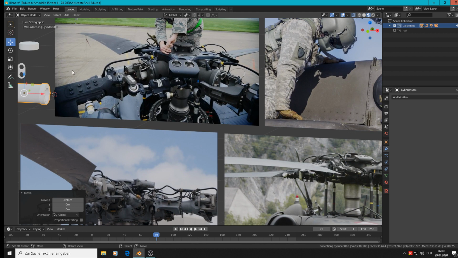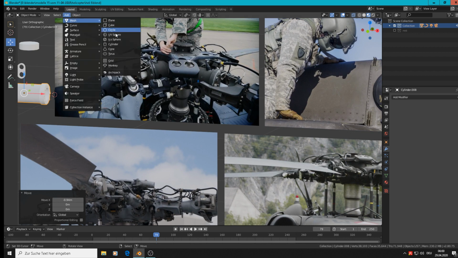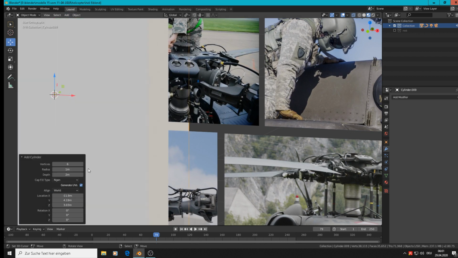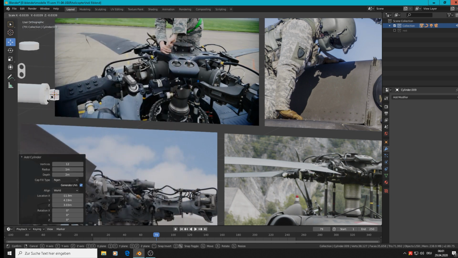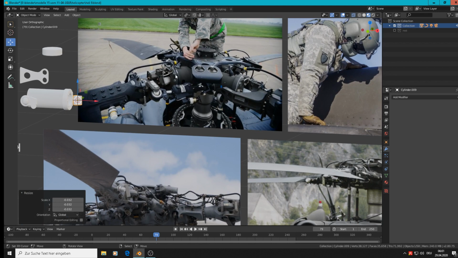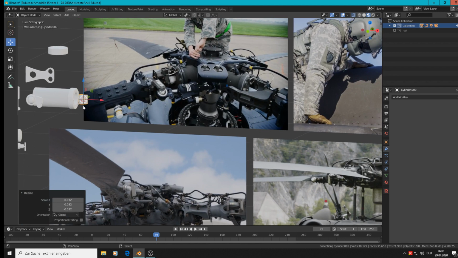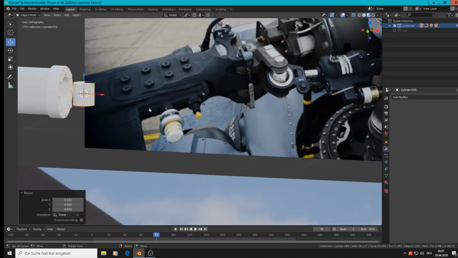So we make here add mesh cylinder again. This should be a 12 one. Then scale down a little bit more. It has space in the hole there. See it there.